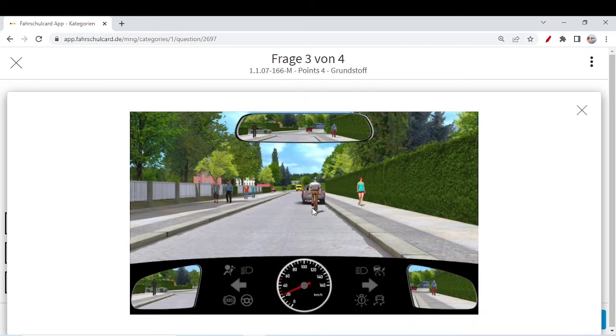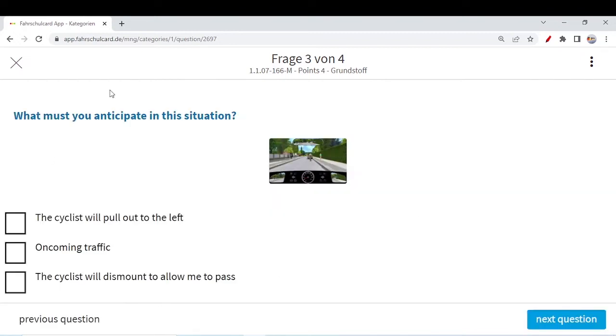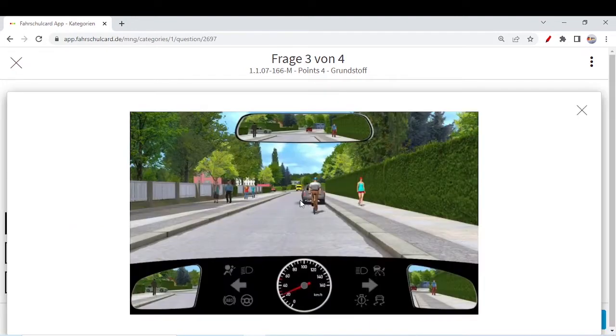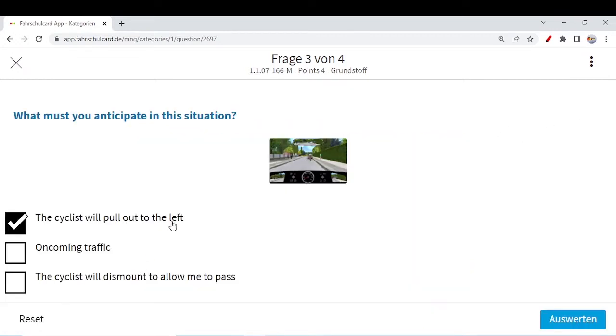Otherwise, if you do not care about the cyclist, there is a minimum distance to overtake the cyclist. Inside build-up area, it's 1.5 meter. Outside build-up area, 2 meter. This we have already covered. So, what should you anticipate? The cyclist will pull out to the left for sure. It is clear. The cyclist will try to bypass this obstacle, or this parked car, will definitely pull out to the left, and you will also do the same. Oncoming traffic, you also need to anticipate.